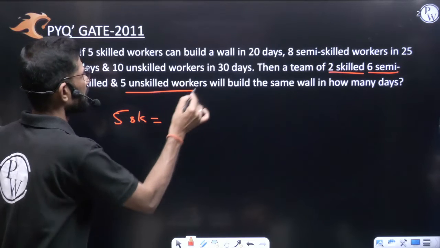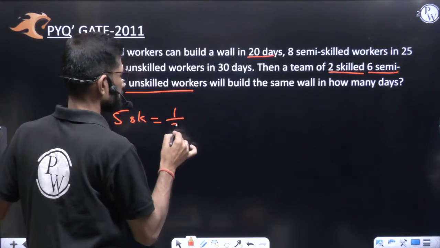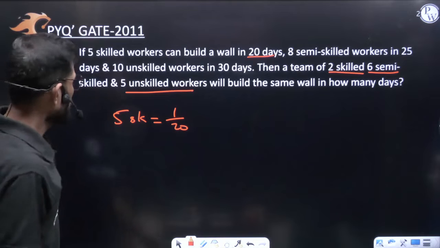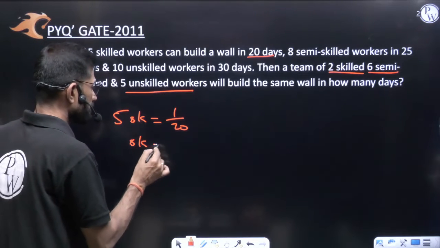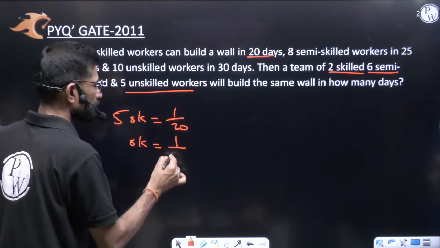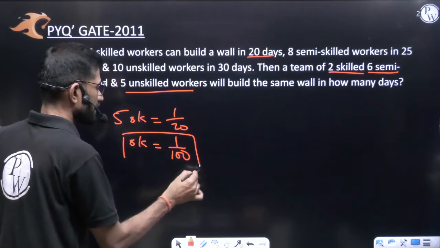5 skilled workers' per day work will be 1 by 20, because they can do the work in 20 days. So can you find 1 skilled worker's per day work? This 5 goes that side. 20 into 5, that is 1 by 100. You got 1 skilled worker.